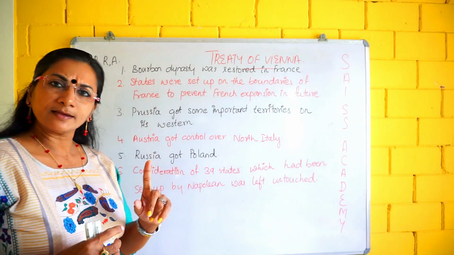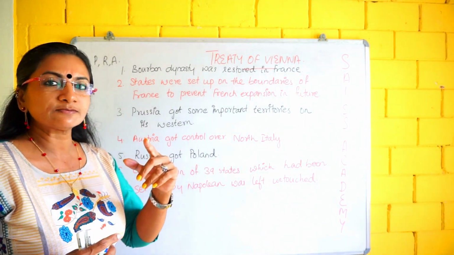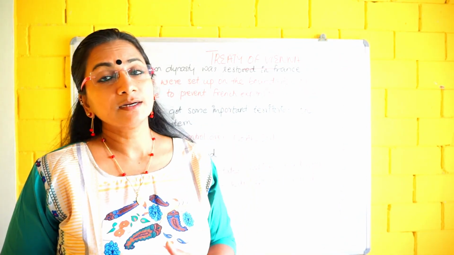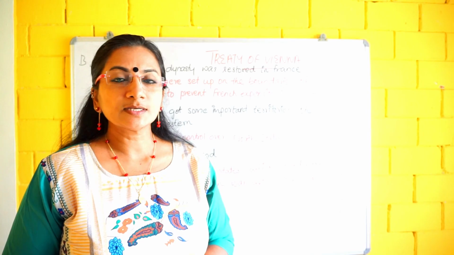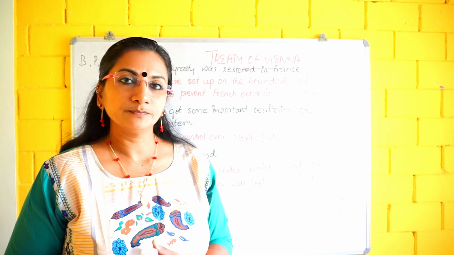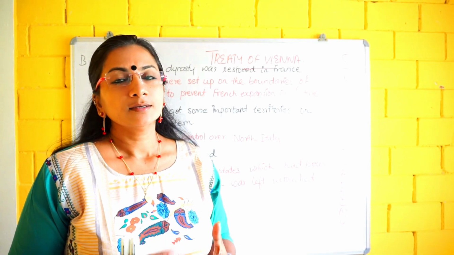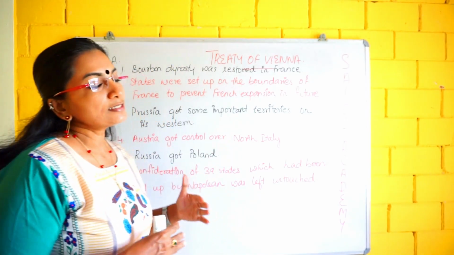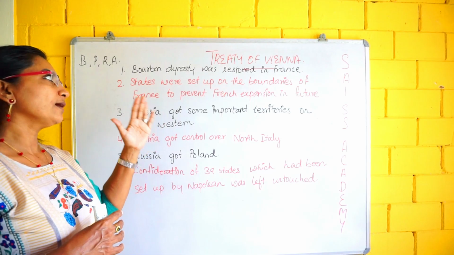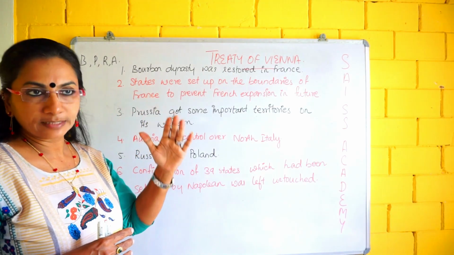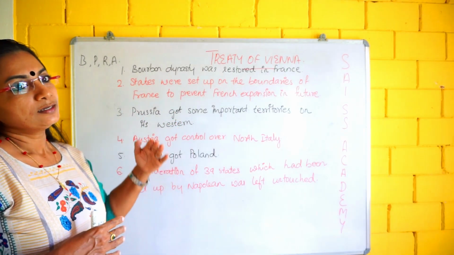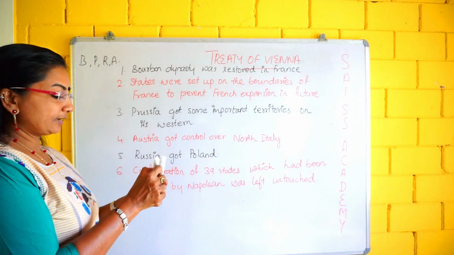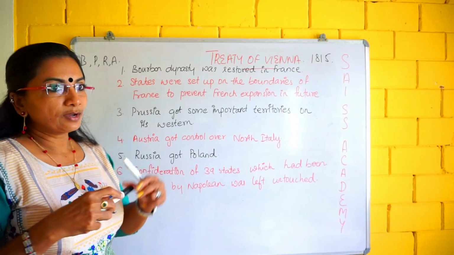And one question I have to ask. It was a famous war. What was the name of that war in which Napoleon was defeated? Yes, it is known as the Battle of Waterloo. It's a GK question also, you can expect it. Listen, these powers made a treaty and that treaty is known as the Treaty of Vienna. It was signed in 1815. Children, you have to listen.